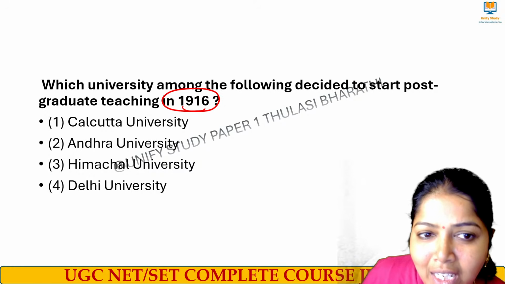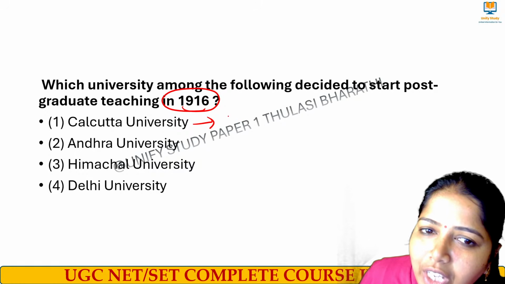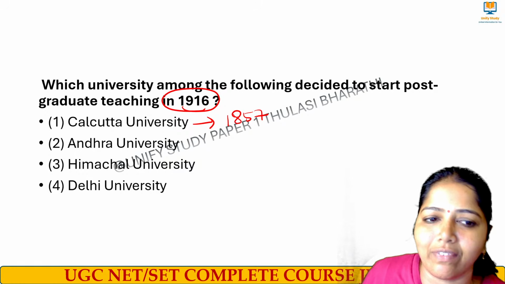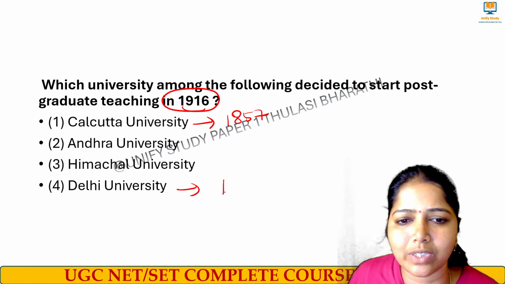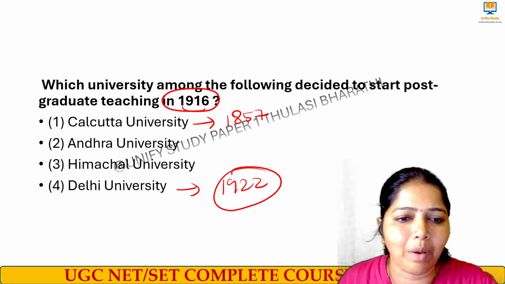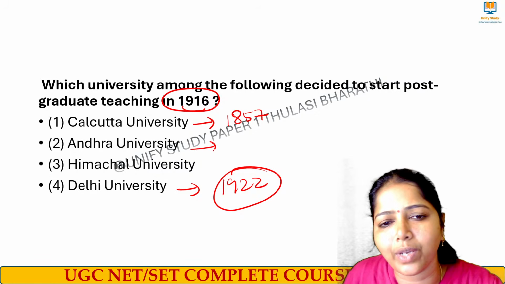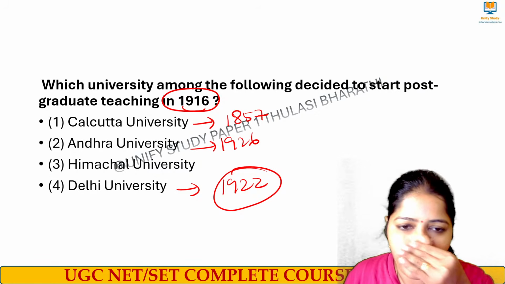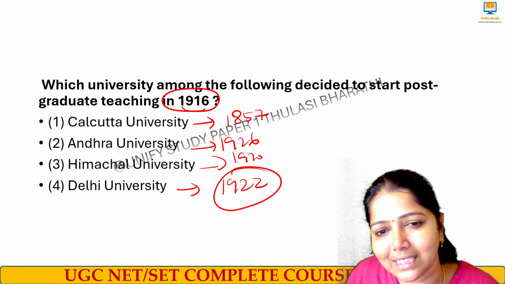Why? Because Calcutta University was started in which year? It was started in the year 1857, right? I told you that Delhi University started in 1922. And when was Andhra University started, ma'am? See, Andhra University was started during 1926, okay? Himachal University was started during the 1970s.